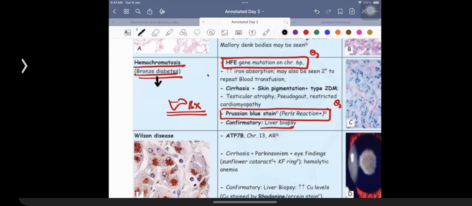Then we got a question in the exam which was on Wilson's disease. Wilson's is a problem that is going to be affecting the liver. It is going to be affecting eye and the brain. Very, very importantly asked question. ATP7B is what is affected. It is present on chromosome number 13. So patients are having liver problem.